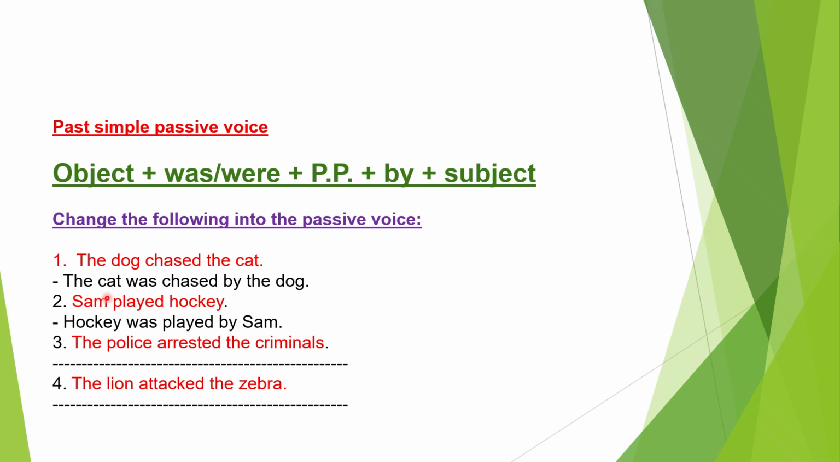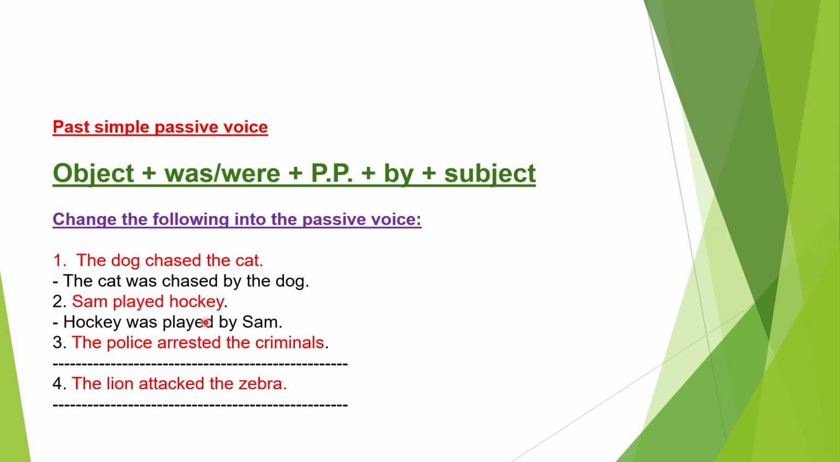So the cat was, and then you add the PP or the past participle of the verb. The verb here is chased, and the PP is the same. So I say the cat was chased, and then by, and then the subject. Where's the subject? The subject is the dog. The cat was chased by the dog.